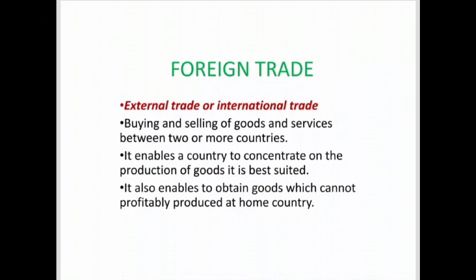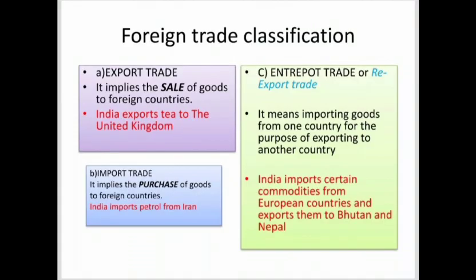It also enables to obtain goods which cannot be profitably produced in the home country. That is, the country can get whatever they cannot produce to their level from other countries. Foreign trade is further classified into export trade, import trade, and entry port trade. Let's see on each of these.